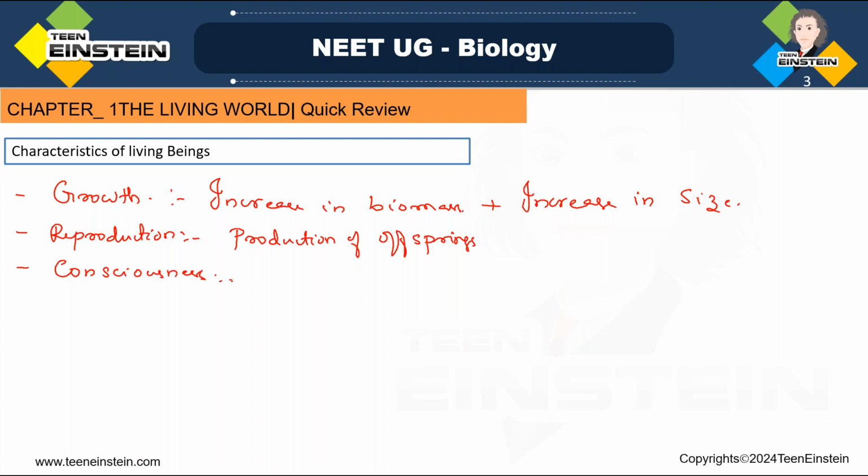Consciousness, that is the ability of living beings to sense their surroundings, right? If you are sitting somewhere, we'll have the ability to think, or we'll be conscious about our surroundings. That is the ability of living organisms. So consciousness means living organisms will be able to sense their surroundings, and they'll be able to respond.